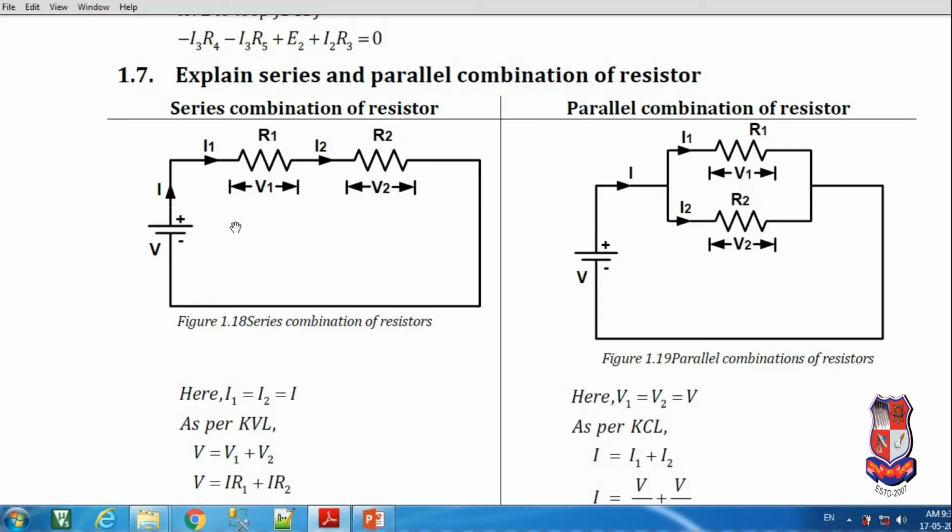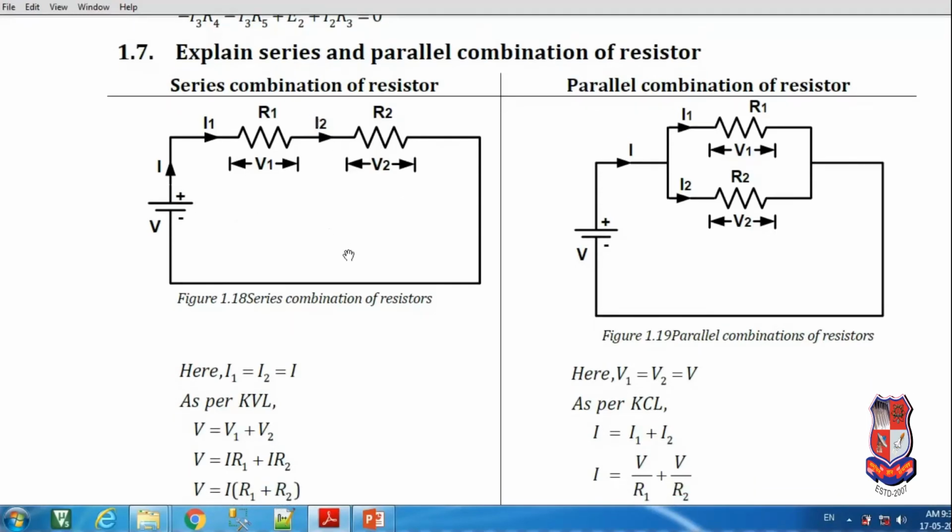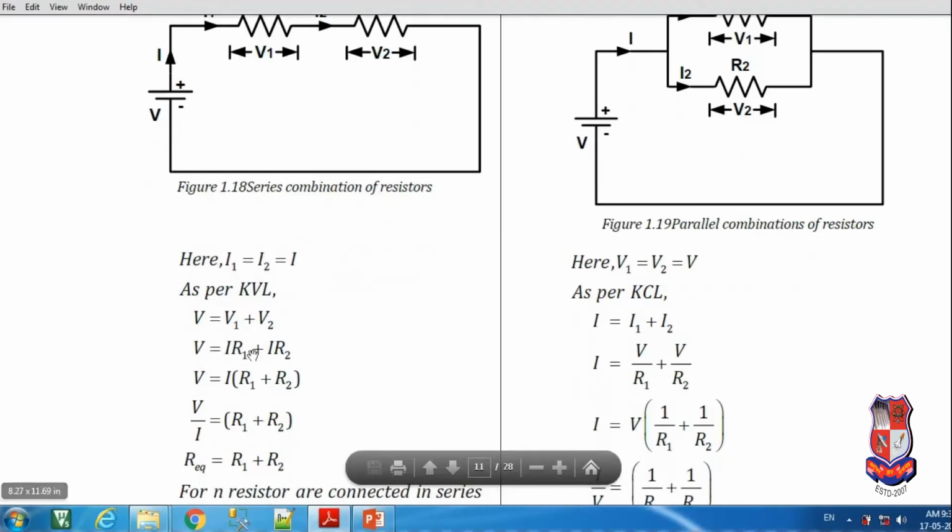Now we can apply KVL. The algebraic sum of the voltages around a closed loop must be equal to 0. So V1 plus V2 minus V is equal to 0, so V is equal to V1 plus V2. Now we can apply Ohm's law. V stays as it is, V1 is replaced by IR1 and V2 is replaced by IR2, because the same current flows through the circuit.